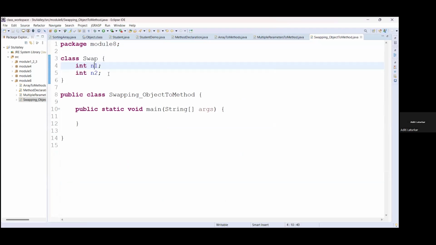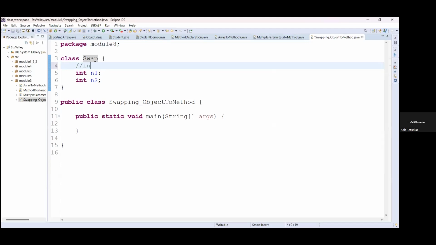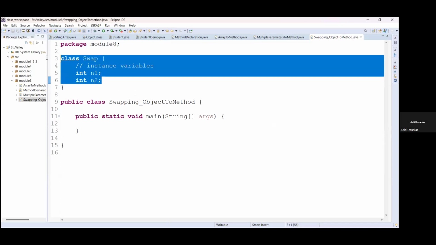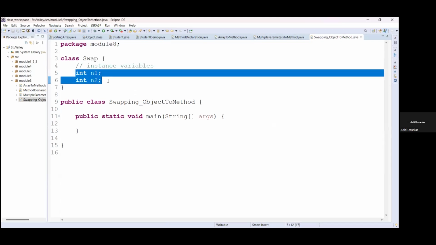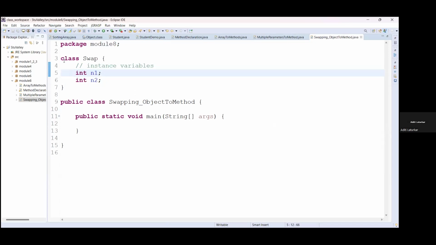Now I want to set the values to this n1 variable and n2 variable of this class swap. These are instance variables. We have not yet seen the constructor concept and the getter setter concepts also, so I'm not adding all those things here. We will be using only this part.